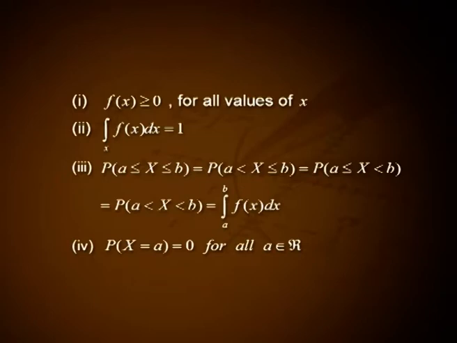Properties of probability density function. Let f(x) denote the probability density function of a continuous random variable X. Then, number 1, f(x) is greater than or equal to 0 for all values of x. Number 2, the integral over x of f(x) dx is equal to 1. Number 3, P(a <= X <= b) is equal to P(a < X <= b), which is equal to P(a <= X < b), which is equal to P(a < X < b), all are equal to the integral from a to b of f(x) dx. Number 4, P(X = a) is equal to 0 for all a belonging to R.